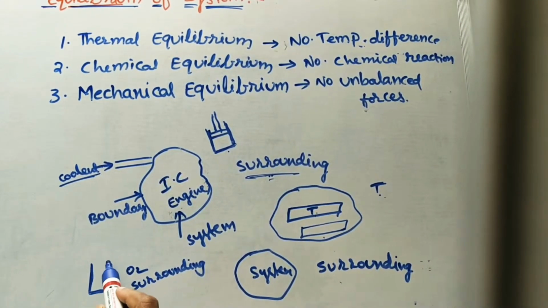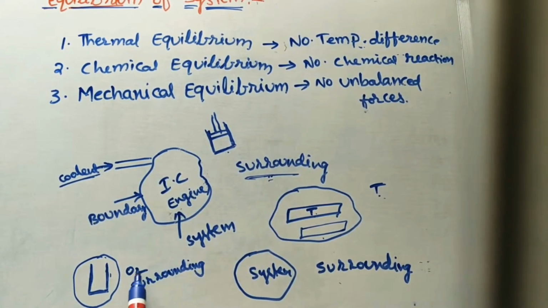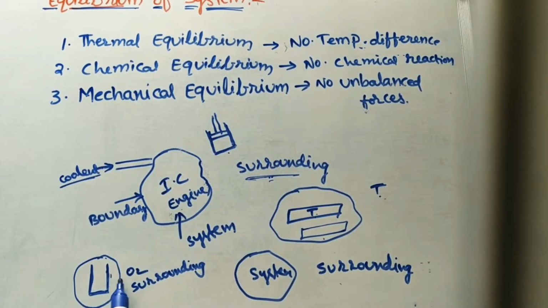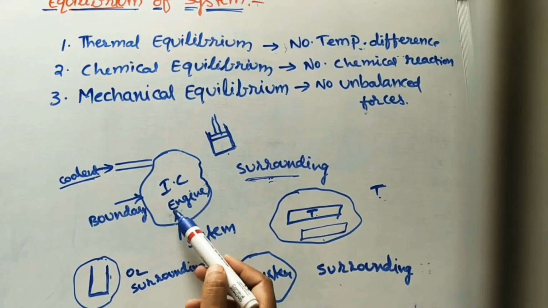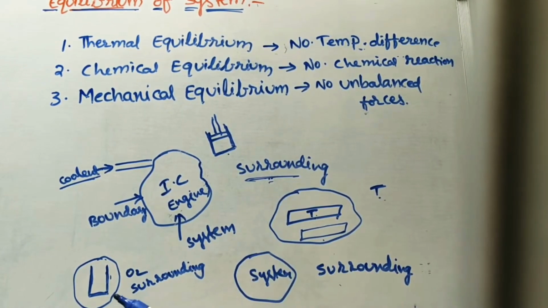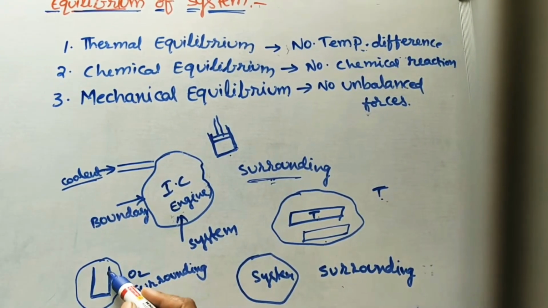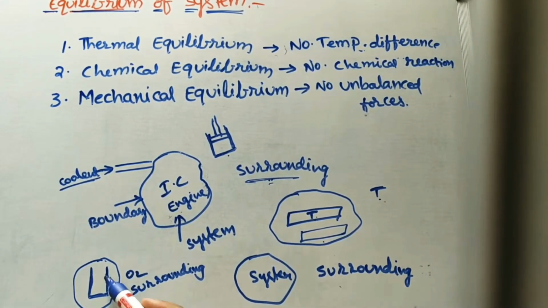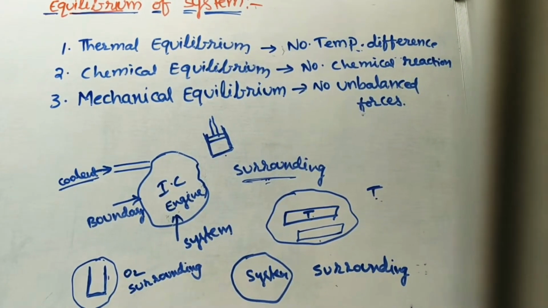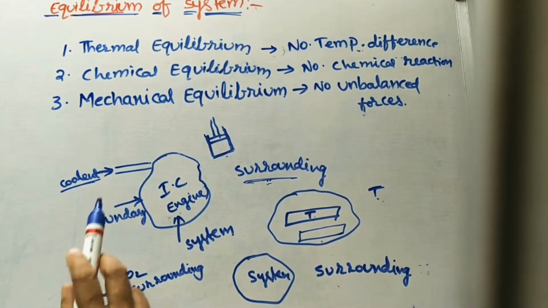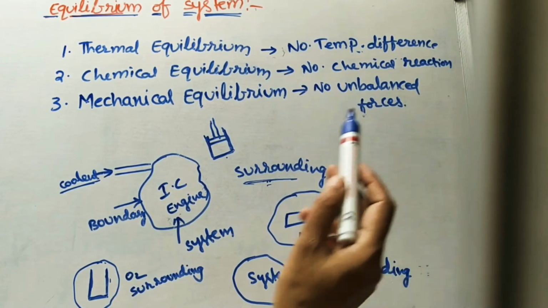This container is our system, and this is the surrounding. Without coating it has a chemical reaction, so we can say it is not in chemical equilibrium. Whatever objects we use in engines and steam turbines should be in chemical equilibrium. So we avoid unbalanced chemical reactions by painting or coating the surface of the object. And similarly, the third one: the system and surroundings should have mechanical equilibrium, which means no unbalanced forces should be there.